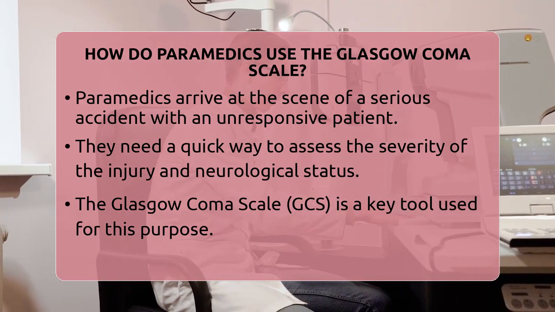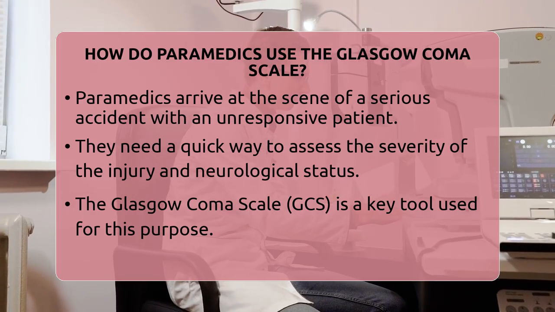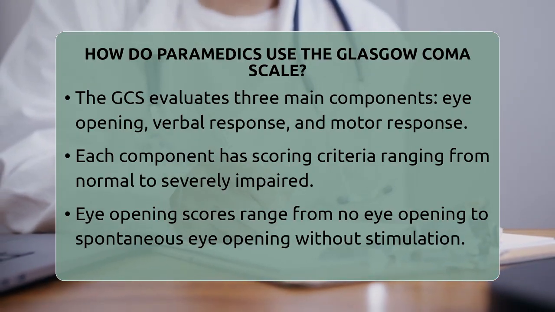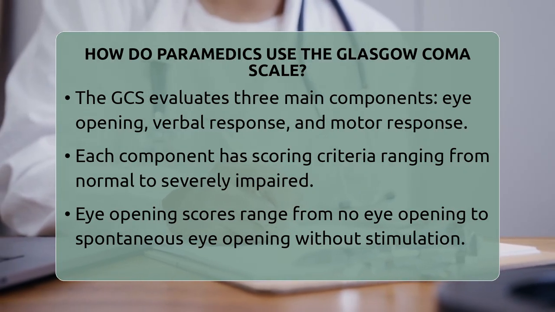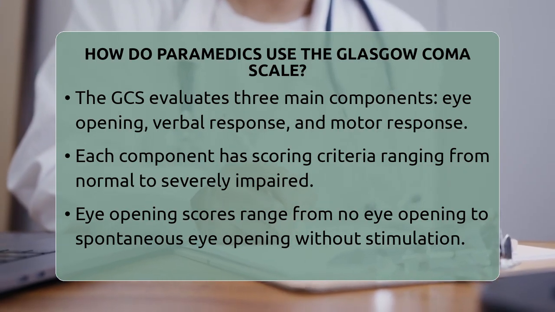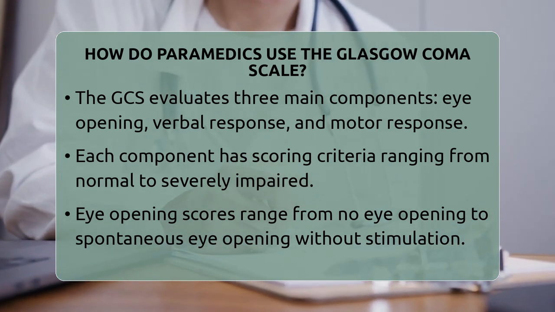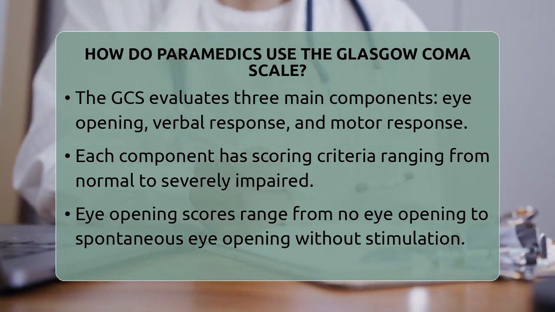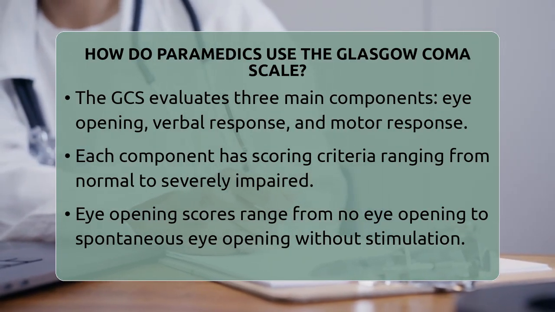The Glasgow Coma scale is composed of three main components: eye-opening, verbal response, and motor response. Each component has a set of scoring criteria that range from normal to severely impaired. For eye-opening, the scores go from no eye-opening at all to spontaneous eye-opening without any stimulation. Verbal response is assessed by observing whether the patient is oriented and able to speak coherently, confused, or completely unresponsive. Motor response involves checking if the patient obeys commands, localizes pain, withdraws from pain, or shows abnormal posturing.